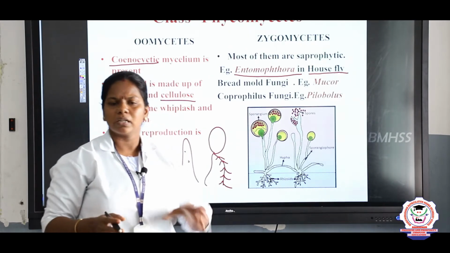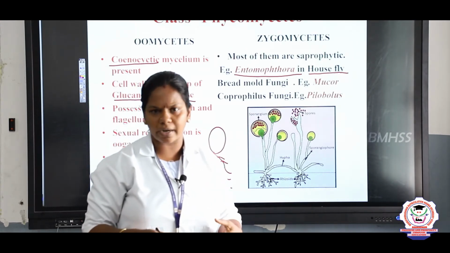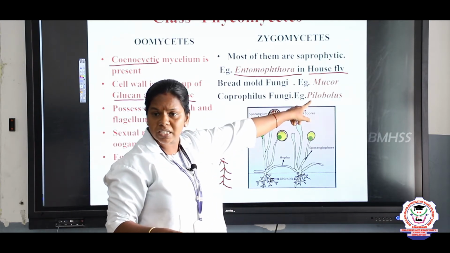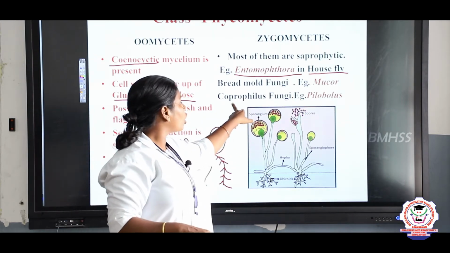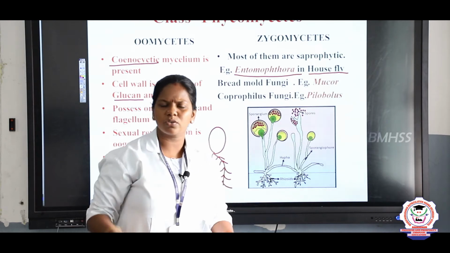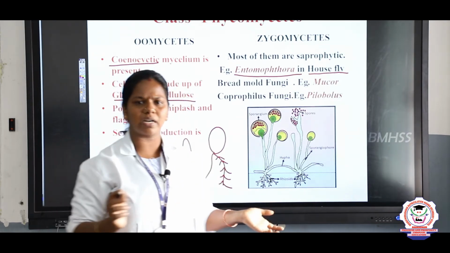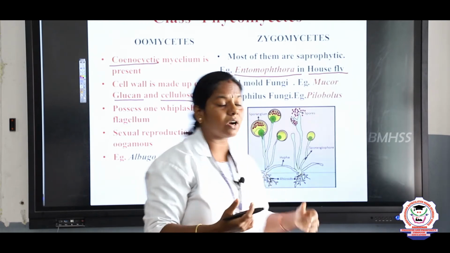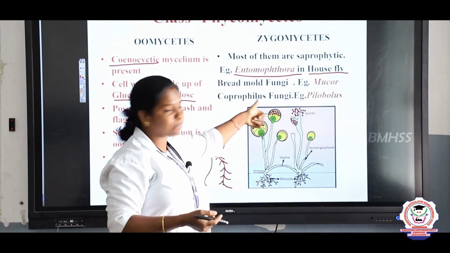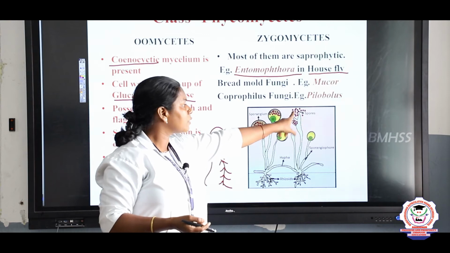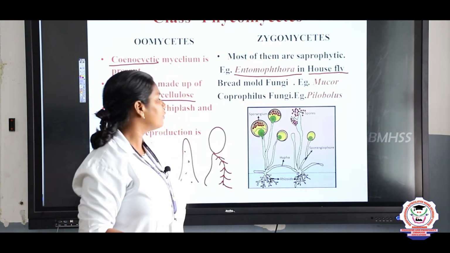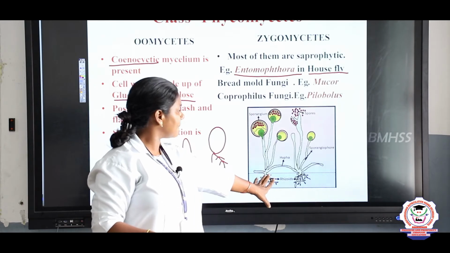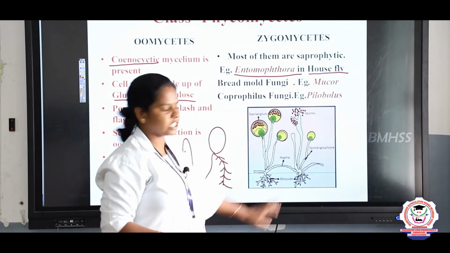You can see a blackish layer formed over the bread, right? That is due to the fungus called Mucor. And coprophilous fungi grow on cow dung. You see on a road, cow dung not disturbed, you can see a white layer over it. That is what we call coprophilous fungi. Example is Pilobolus. And this is the structure of Rhizopus, children. It's a bread mold fungus, right?